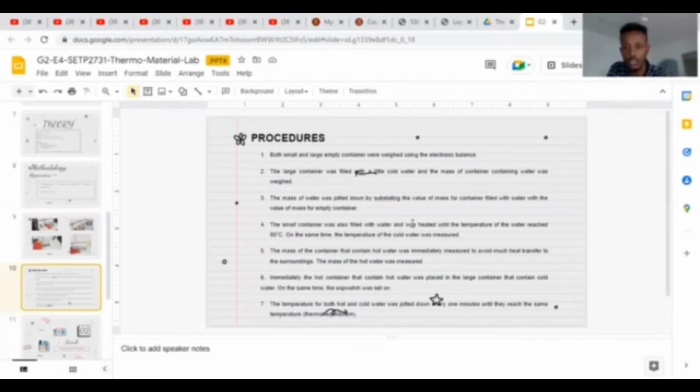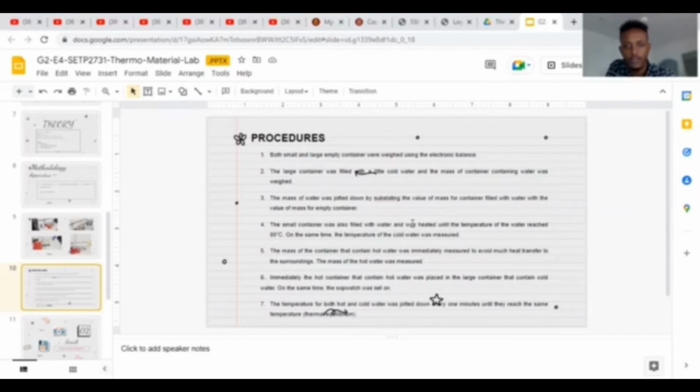The mass of the container containing the water is also weighed. The mass of water was calculated by subtracting the mass of the empty container from the mass of the container filled with water.